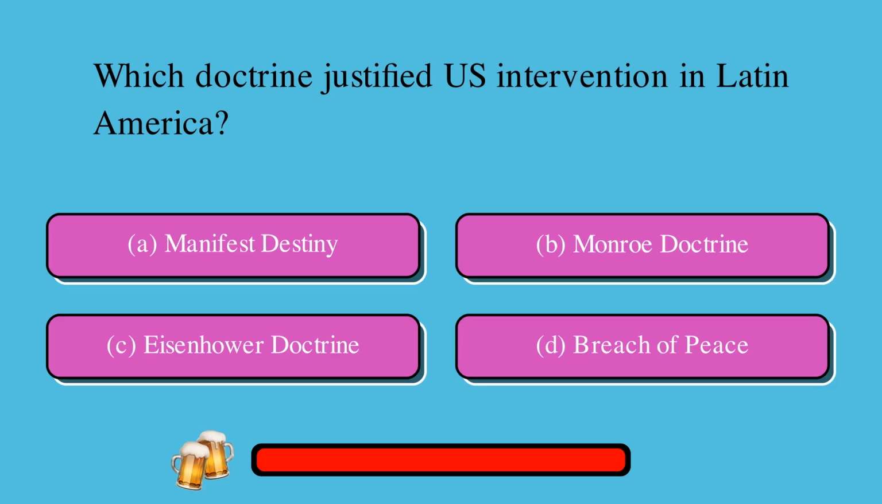Which doctrine justified U.S. intervention in Latin America? A. Manifest Destiny, or B. Monroe Doctrine, or C. Eisenhower Doctrine, or D. Breach of Peace? The correct answer is B. Monroe Doctrine.